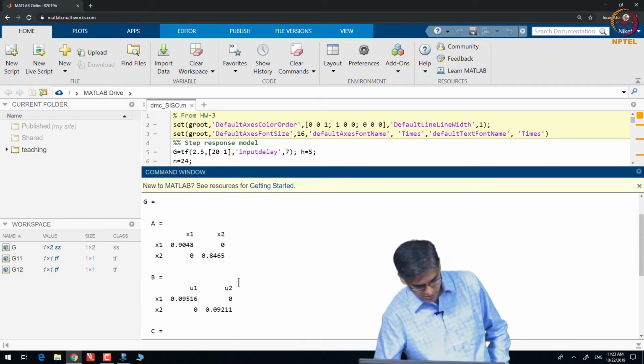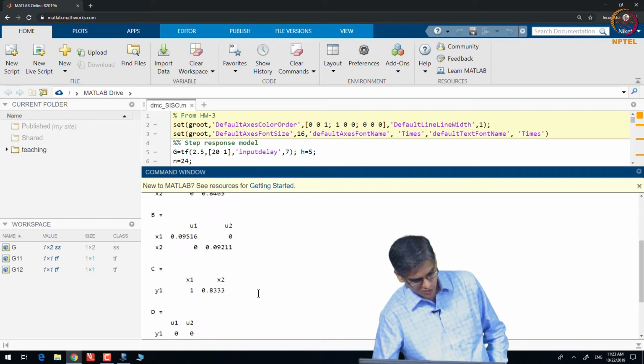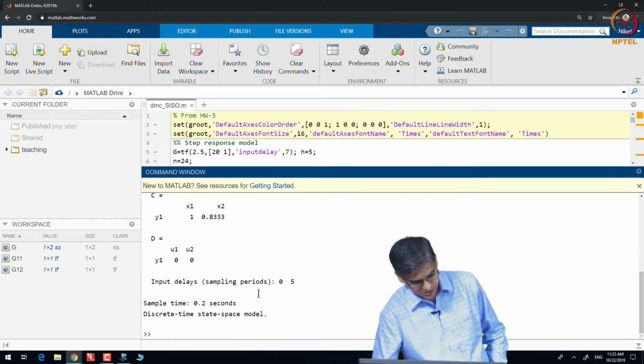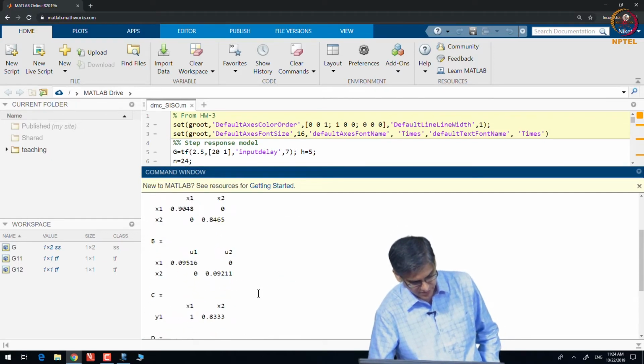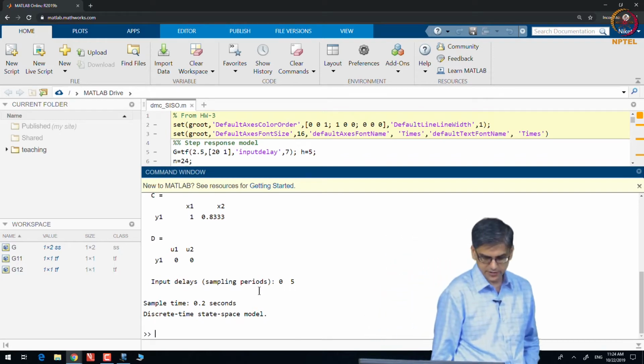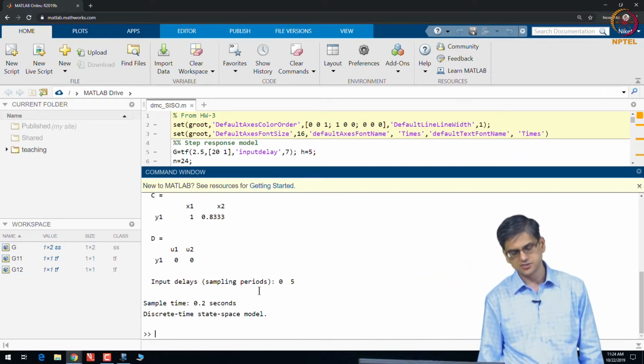This becomes our discrete time state space model with 2 states, 2 inputs, 1 single output, right. Nothing really different from your standard state space model.